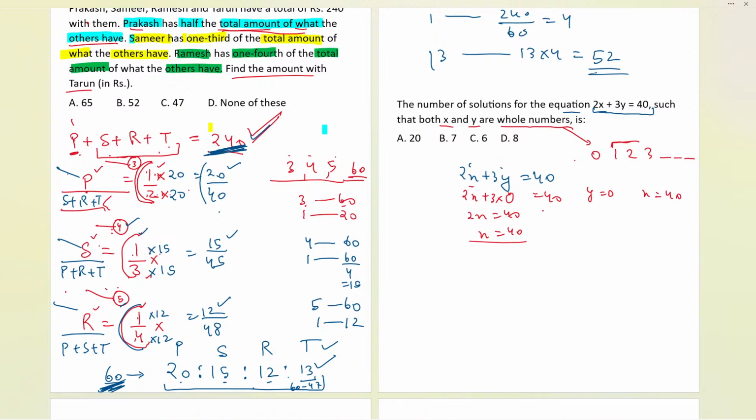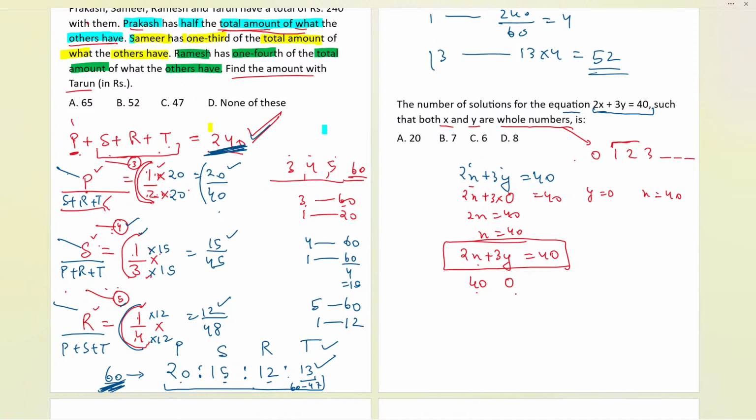Now let me tell you everybody, this is only one part. Let me write 2x plus 3y equals 40. If this is the equation given, the first value of y we have taken as 0 and the first value of x we have taken as 20. Okay, and here the answer is B. The answer will be B. Let us check how we are going to get the answer as B.